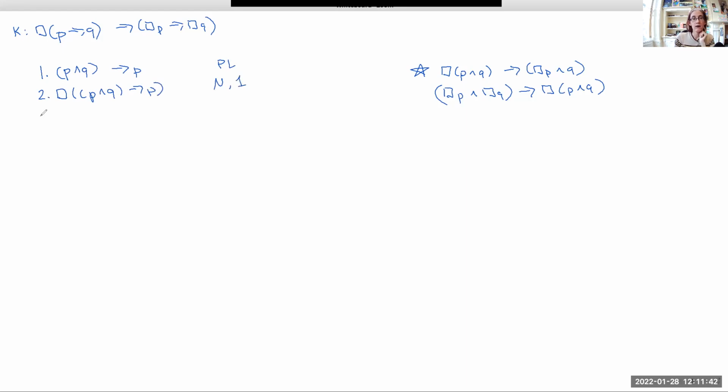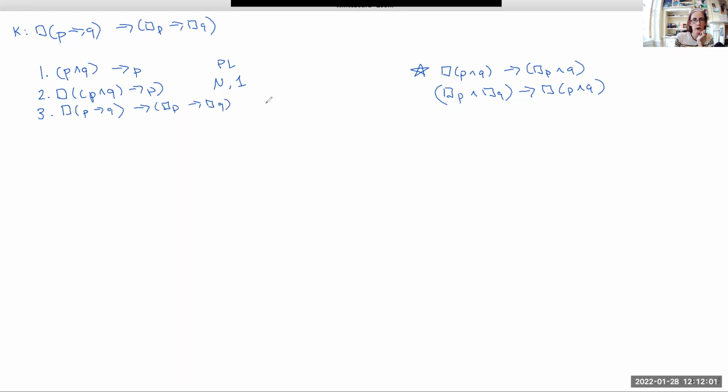And now there isn't much more that I can do because I can't do modus ponens. It isn't clear what kind of substitution instances I could use. So now I am going to go ahead and write down my K axiom so that I have it for reference if ever I want.